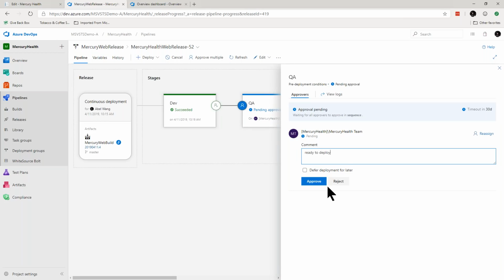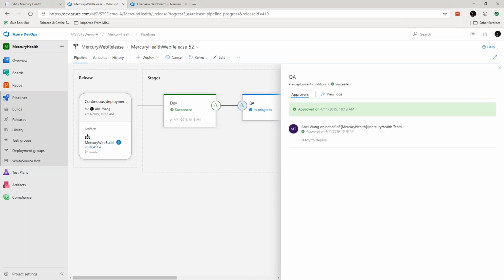If I click approve, immediately bits start to flow. Or I can even say, yes, I do approve this change, but let's wait until, I don't know, 2 in the morning when nobody's on the system, right? So you can schedule when you want this to actually happen. But for this demo, we're just going to click approve, and immediately bits are going to start flowing into the QA environment, right? So in this fashion, we can continue doing this, and eventually we can push our code all the way out into production like this with no downtime, right?